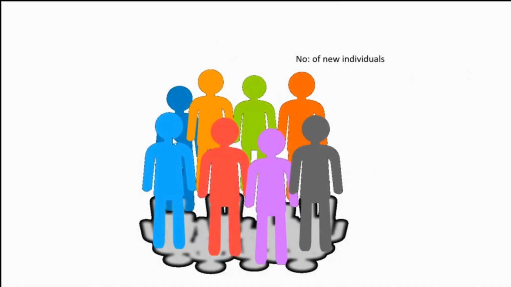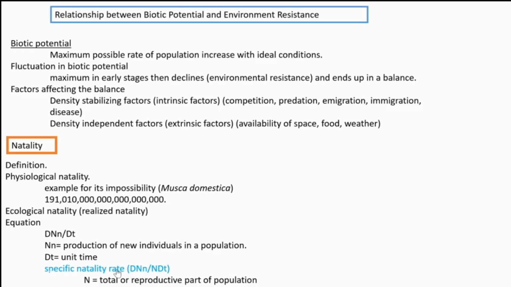So then explanation is there. Number of new individuals in unit time, specific natality of a unit population. We are considering a unit population, and at a unit time, what is the number of new individuals? That is specific natality rate.